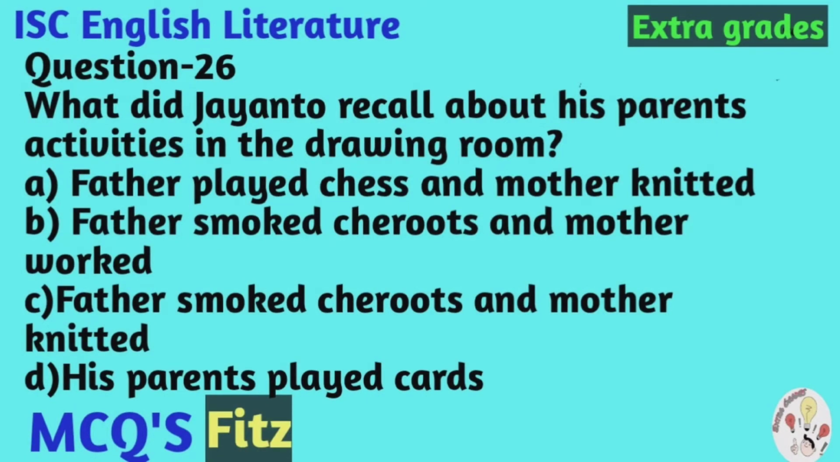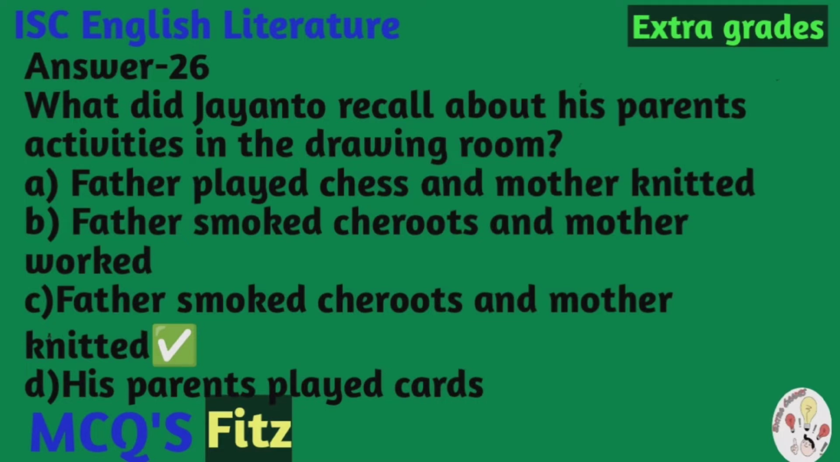Question number 26. What did Jayanto recall about his parents' activities in the drawing room? And the options are A. Father played chess and mother knitted, B. Father smoked cherry roots and mother worked, C. Father smoked cherry roots and mother knitted, D. His parents played cards. And the correct option is C. Father smoked cherry roots and mother knitted.